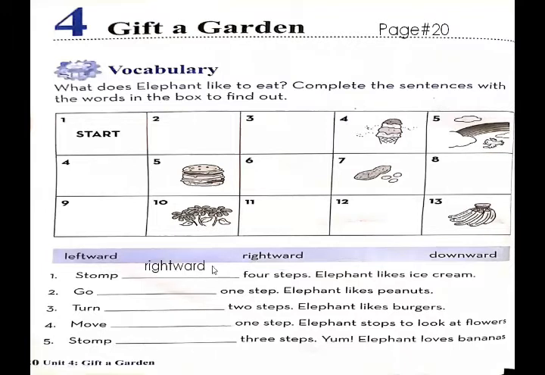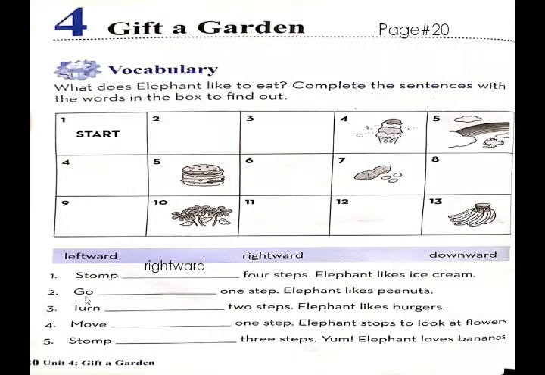It is rightward. Stomp rightward like 1, 2, 3, 4. We move, we stomp 4 steps, so elephant likes to eat ice cream. Rightward, we move rightward. So here the suffix -ward is used.